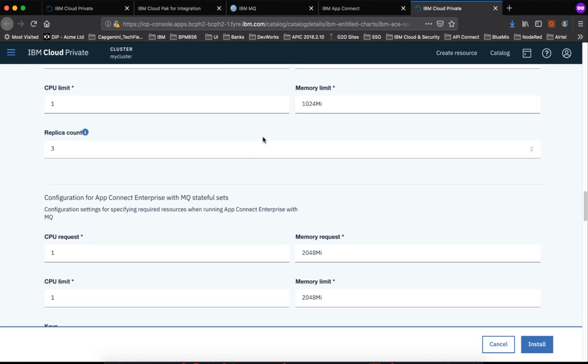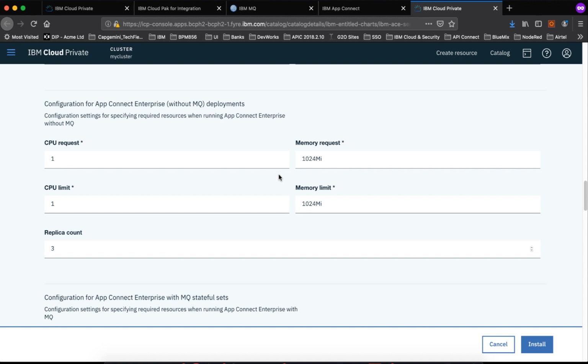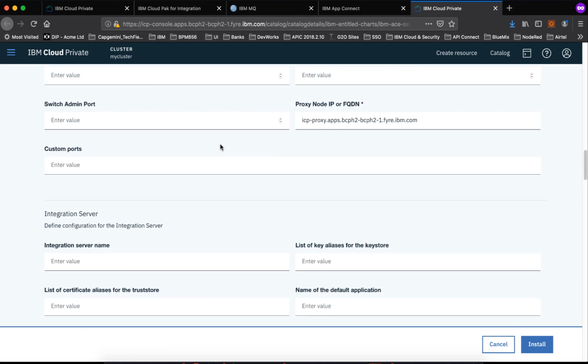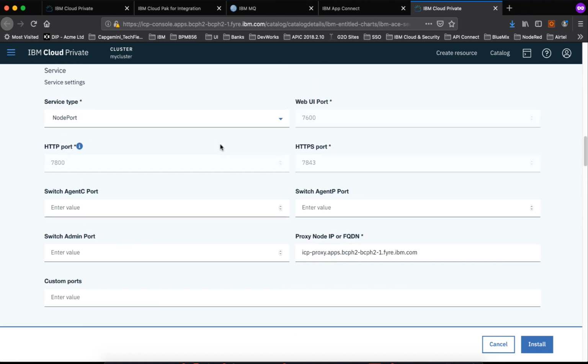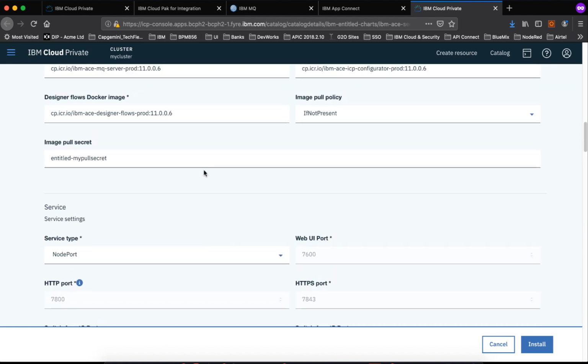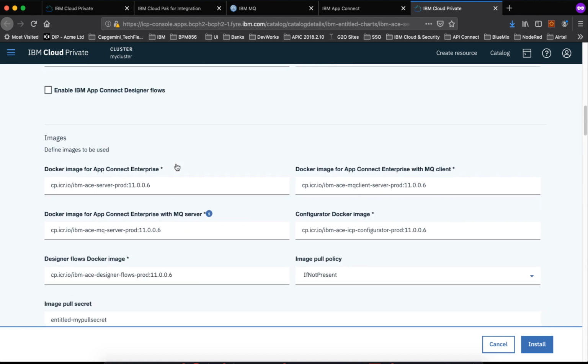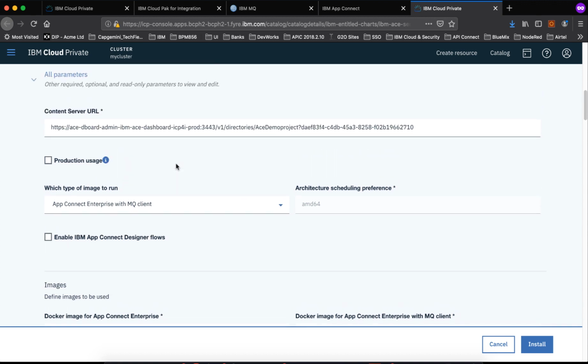Anyway, we are not going to use any MQ inside this integration server because we decided to go with App Connect Enterprise with MQ client only. And I left the service type to node port, image pull secret, and yeah, we are good to go.